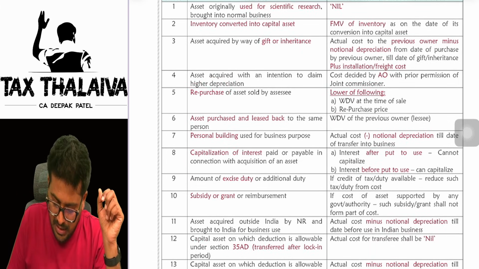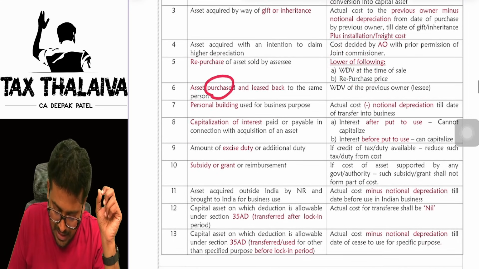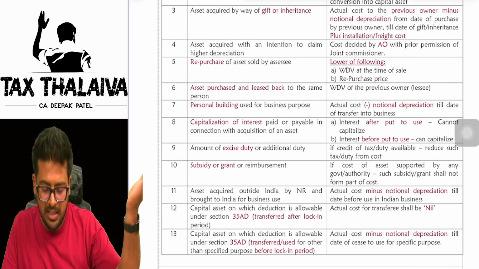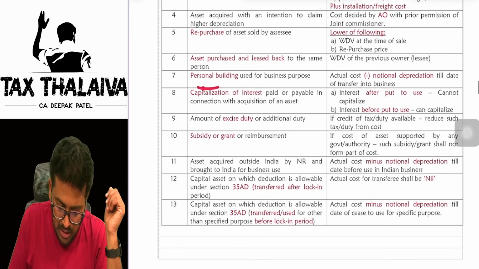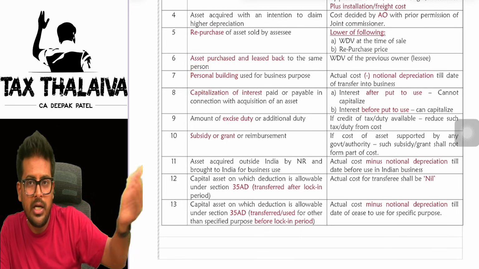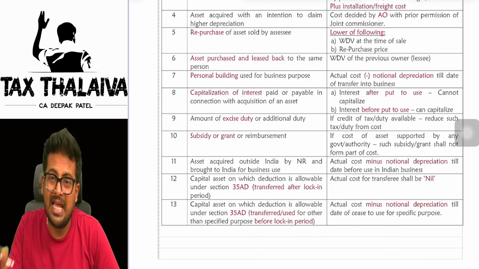Repurchase of asset. In that case, the lower of WDV and repurchase price. Asset purchased and leased back. In that case, whatever WDV of the previous owner, that means the lessee's WDV, you will consider. If you have used the building for personal purpose, and then you got into business, in that case also you will reduce a notional depreciation.